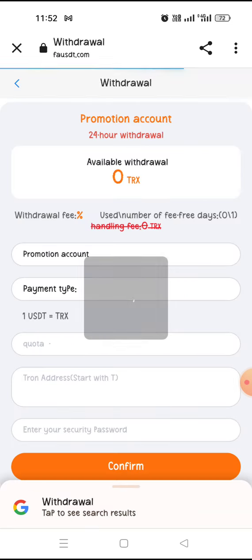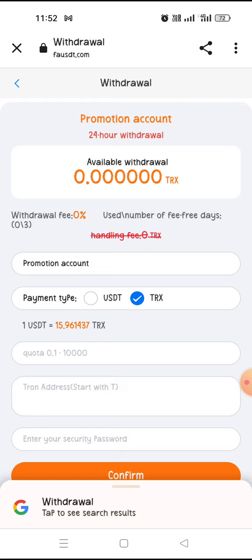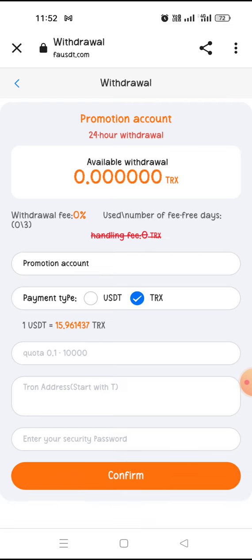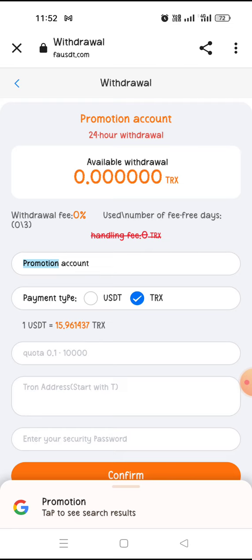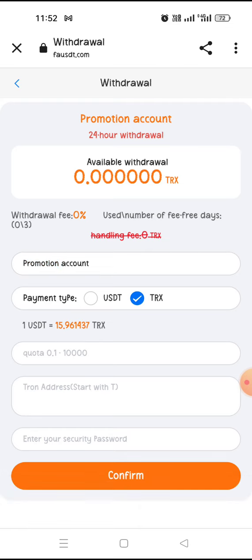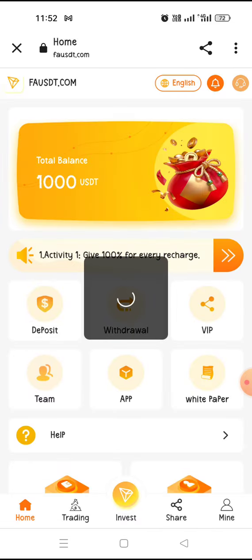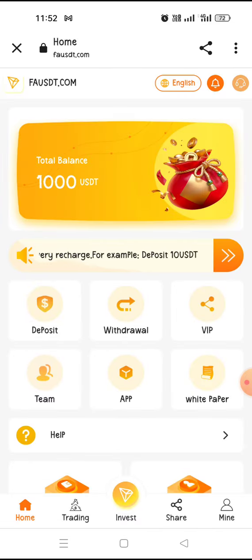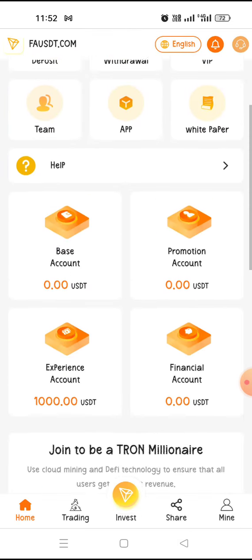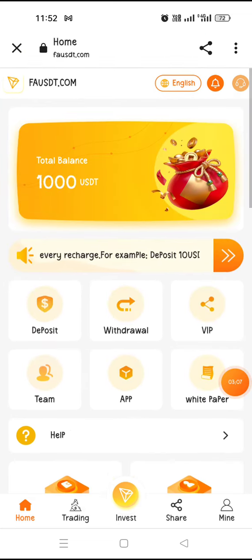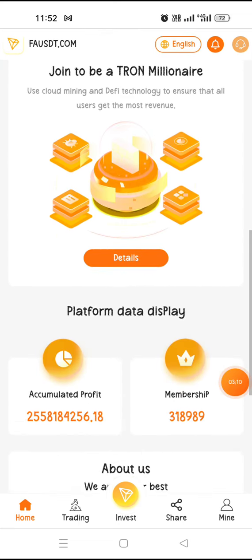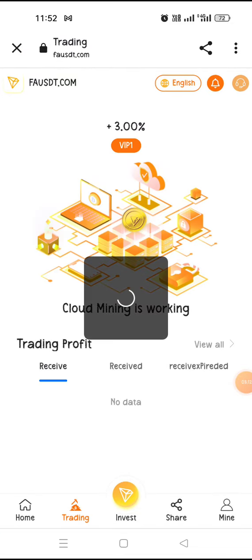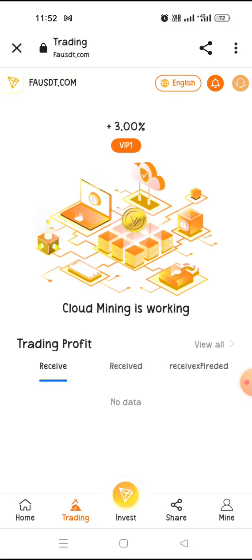You can withdraw your funds also, no issues. From the promotional account, whichever account you have, you can withdraw the funds. 1 USDT equals 15 TRX. A lot of things are given here: deposit, withdrawal, VIP, team, app, white paper. You can share with your team and make a daily passive income also. It's a genuine website. Based on how much you invest, daily you will get free mining returns.